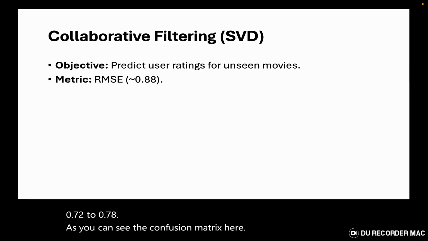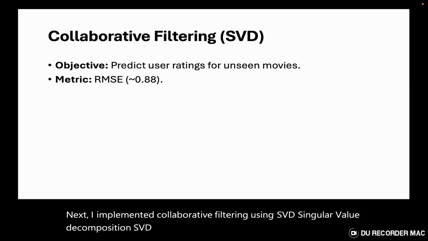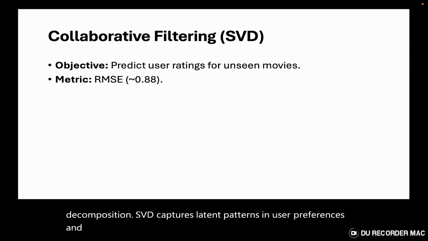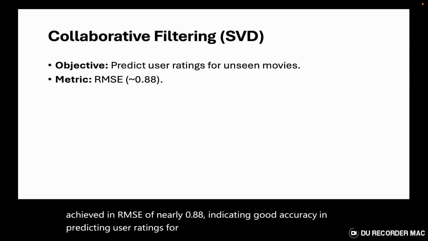Next, I implemented collaborative filtering using SVD, singular value decomposition. SVD captures latent patterns in user preferences and movie attributes by factorizing the ratings matrix. The model achieved an RMSE of nearly 0.88, indicating good accuracy in predicting user ratings for unseen movies.